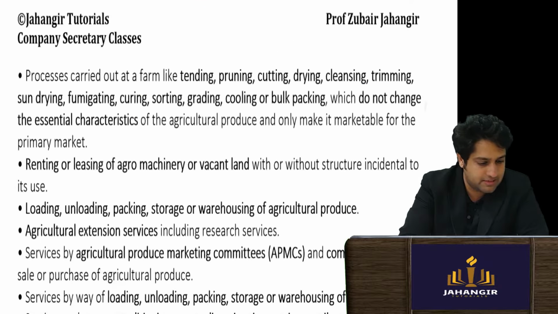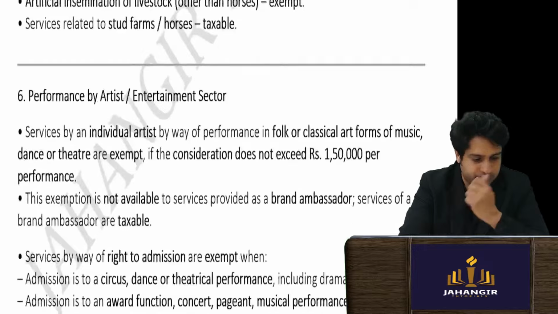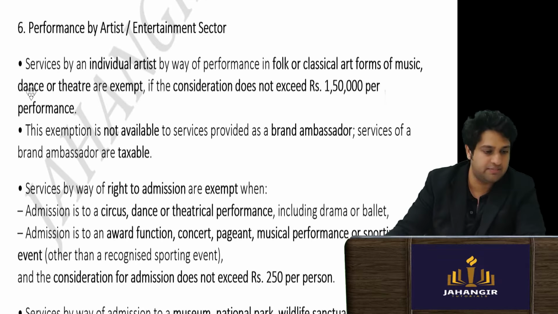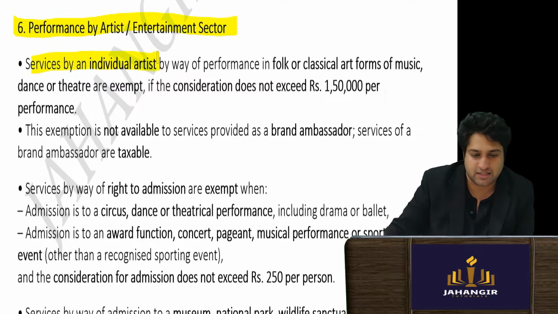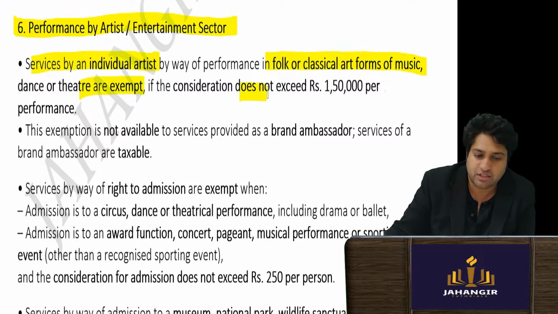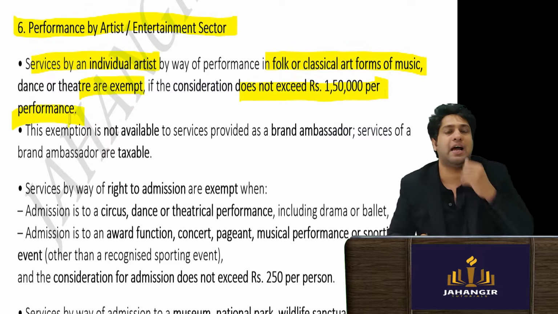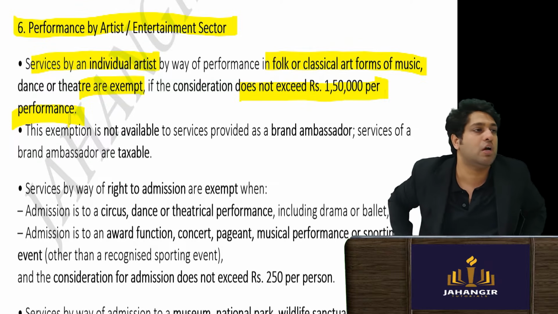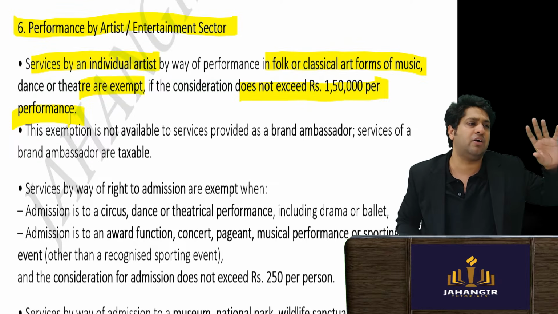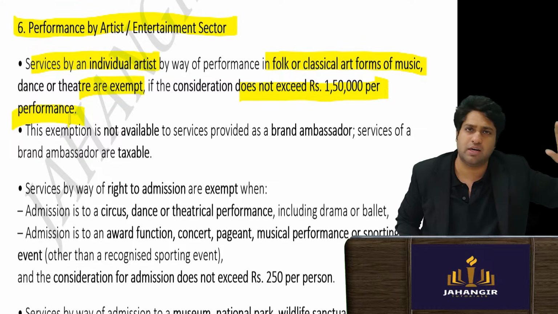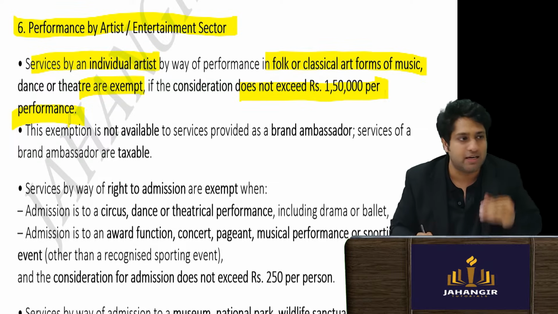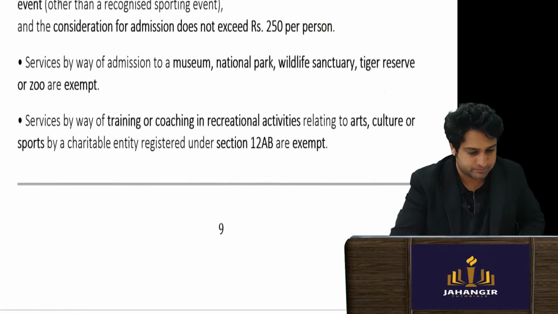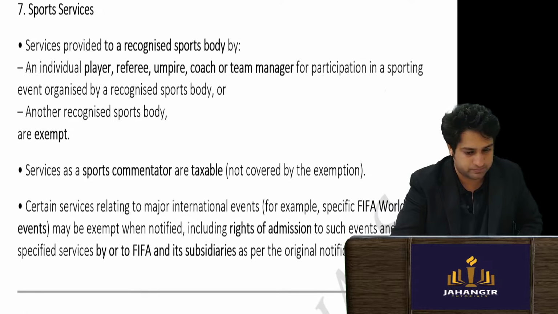Agriculture, everything will be exempt. Performance by an artist, very very important. Services by an artist by performing any kind of folk art are exempt if the consideration received by them is 1,50,000 rupees per performance. So if an artist is doing theater, dance, anything, classical music, etc., and they are getting 1,50,000 per show, it is exempt. That threshold you need to know.